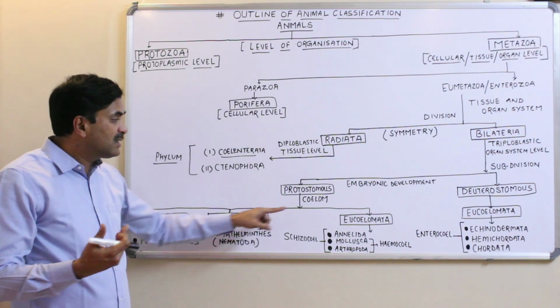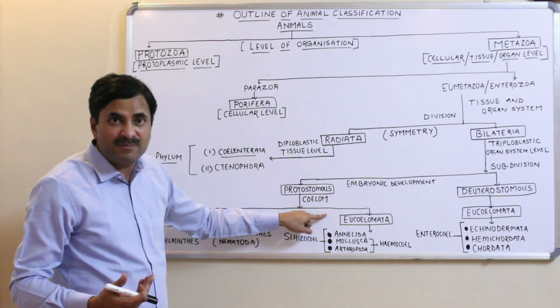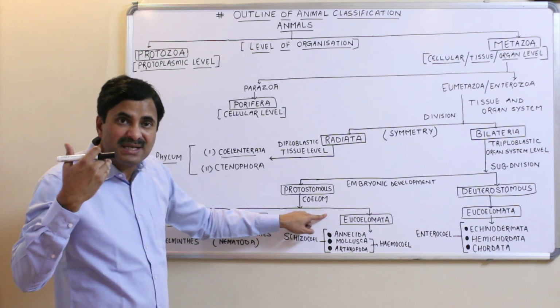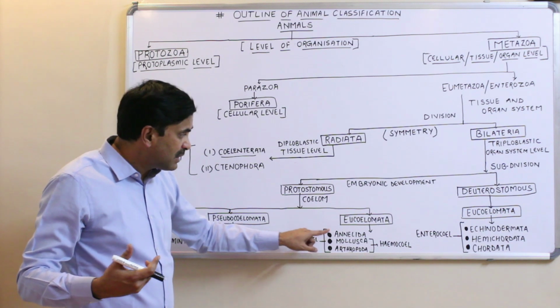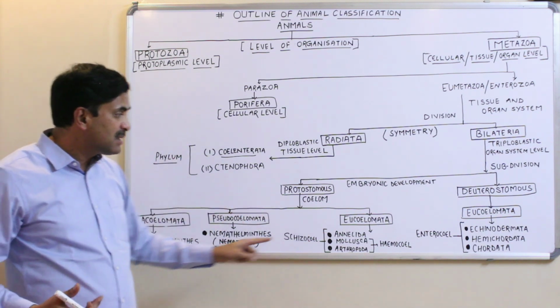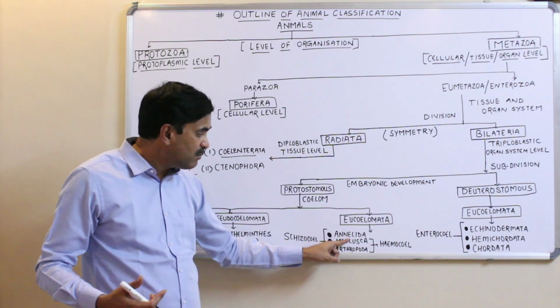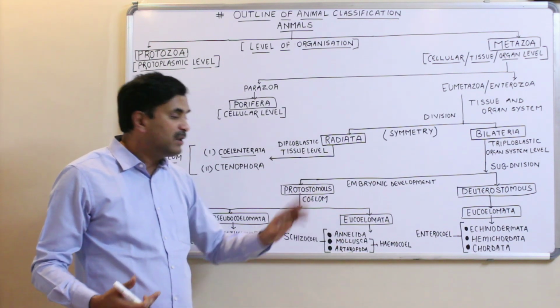And the third one is the eucoelomates, which have a true coelom, in which the coelom is lined by mesoderm. I have quoted here three examples: Annelida, Mollusca and Arthropoda. All have a true coelom.